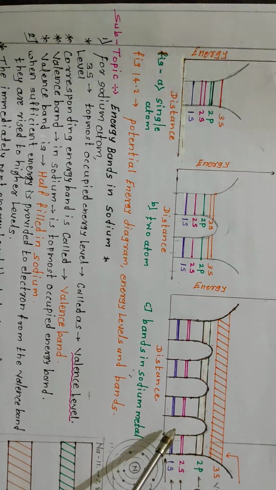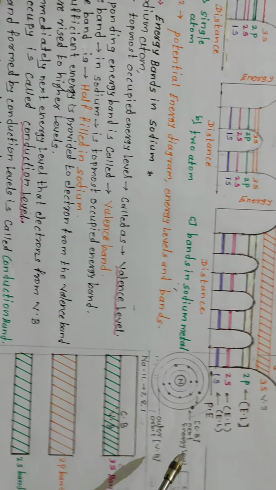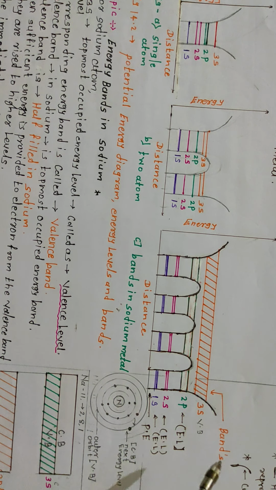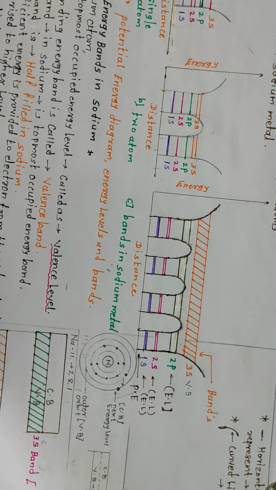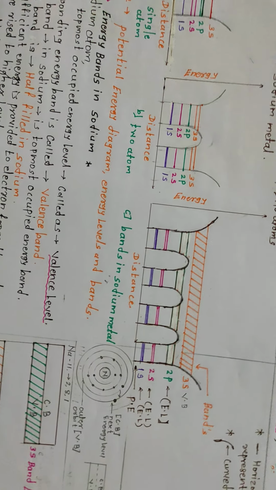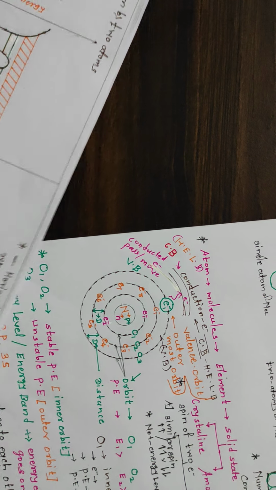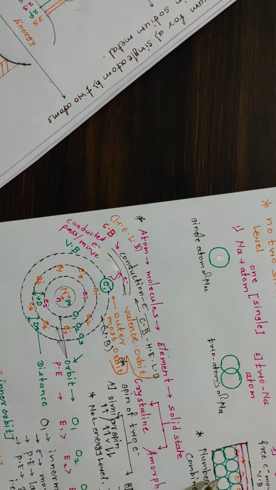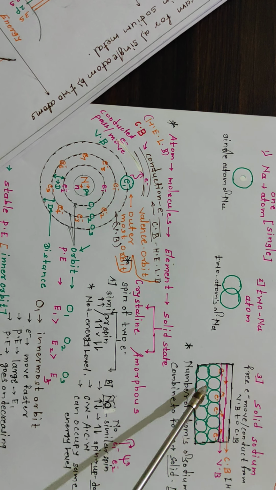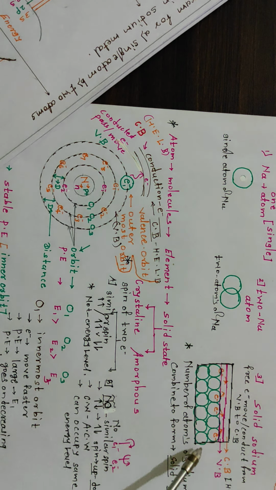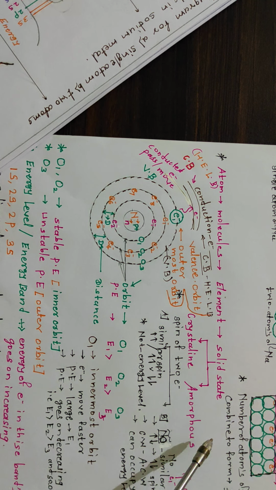Next, consider a crystal. In a crystal, a large number of atoms are present, and in the outermost orbit of these atoms a number of electrons are also present. So look, here is a crystal, and in that crystal a large number of electrons are present in the 3s level, because the two inner orbits are completely filled.